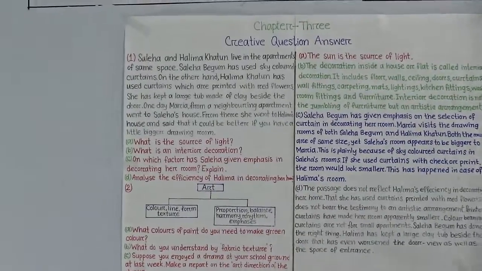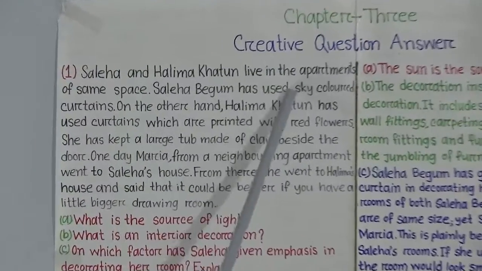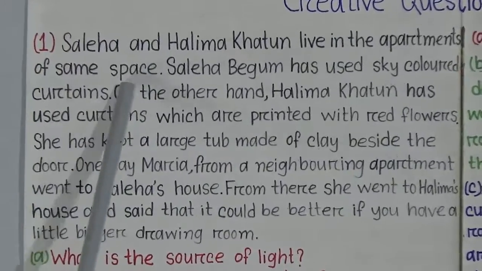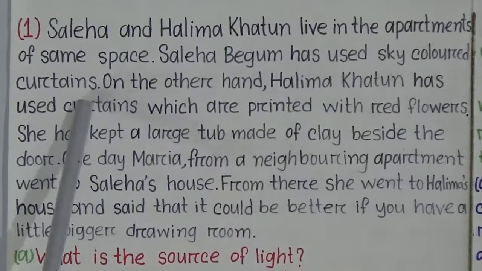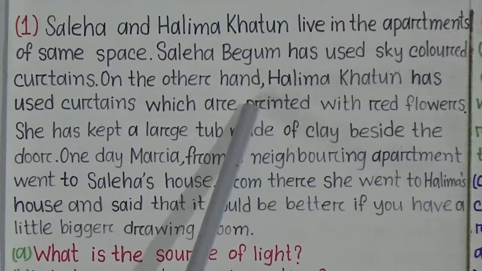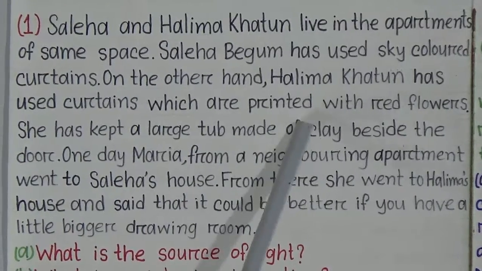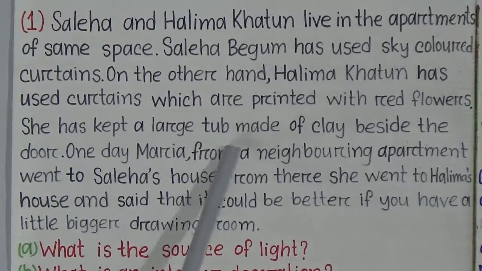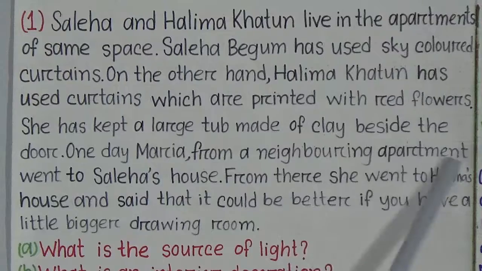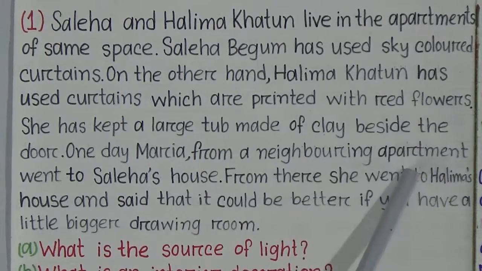Our first question is: Saleha and Halima Khatun live in apartments of the same space. Saleha Begum has used sky-colored curtains. On the other hand, Halima Khatun has used curtains which are printed with red flowers. She has kept a large tub made of clay beside the door. One day, Maria from a neighboring apartment went to Saleha's house.